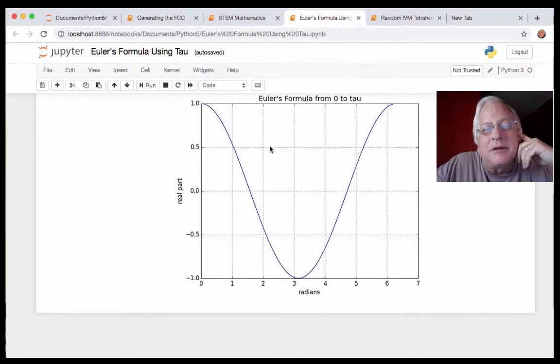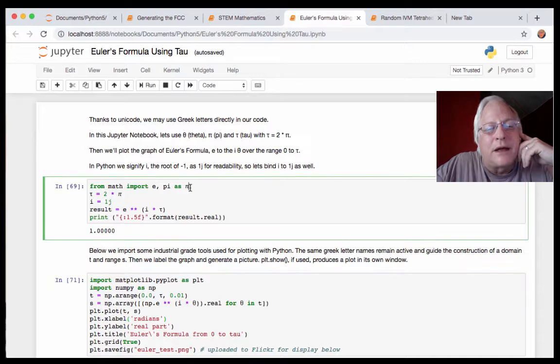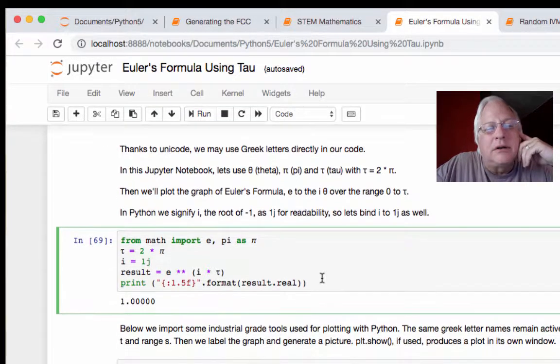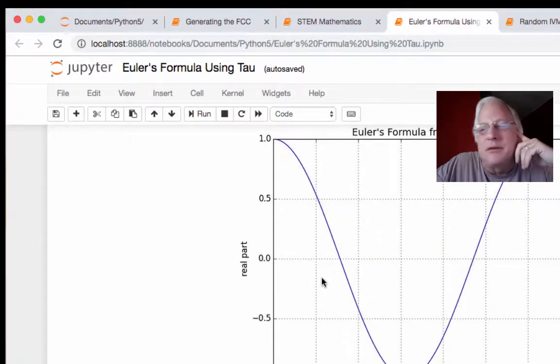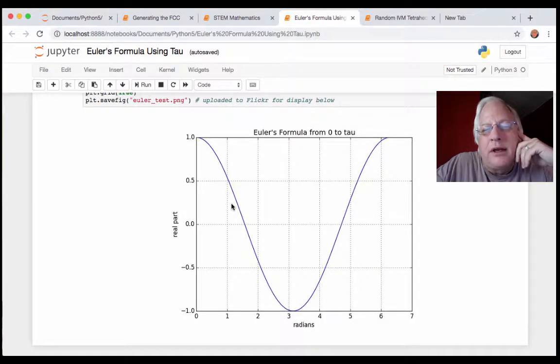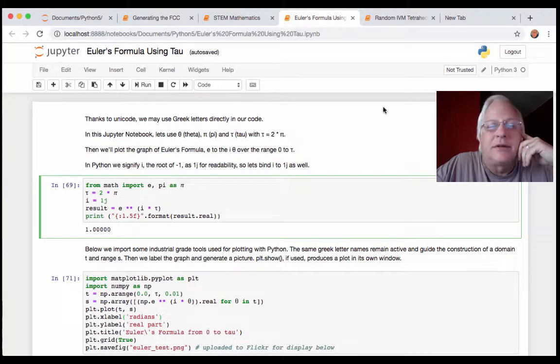I happen to be using the Python ecosystem, so I'm taking full advantage of Unicode, and I'm showing how if you call this number 2pi, you call that tau, then you can recast your math in terms of tau instead of 2pi. There are a lot of people who favor that notation. You'll find them on YouTube, and it's not a bad idea.